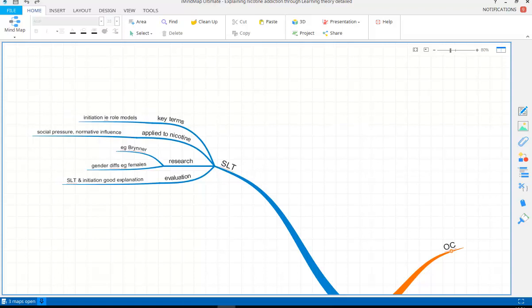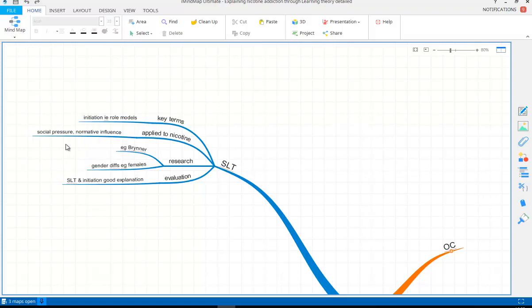And social learning theory really offers a very good explanation for why people, particularly young people, might start smoking in the first place, that initiation into smoking. Applied to nicotine, there may be normative influence, so peer group, peer pressure, perceived norms that it's cool, or that a particular group in school are perceived as quite cool, and they're the ones who are smoking.